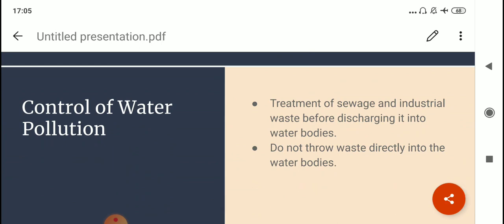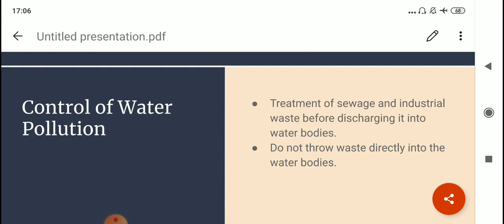Now, since it is so harmful, we should know and follow the measures which can help us control water pollution. What are they? First one is treatment of sewage and industrial waste before discharging it into water bodies. Untreated waste should not be straight away thrown in water. There are treatment plants in our country also, in several places, but some of them are non-functional. So it is very important that the waste that goes in the water is treated, and whatever is harmful should be separated.